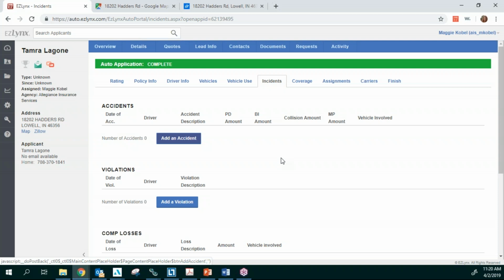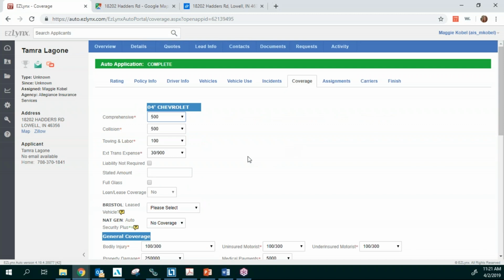What I always do and what we do here in our personal line service center, we come back into EasyLinks, we add in that information and resubmit those quotes to the carriers. Now we want to know who else is going to have some great premium for our clients with that new information on their tickets and their accidents.